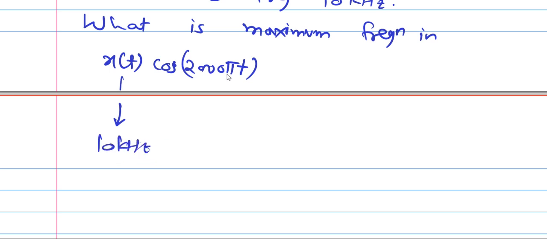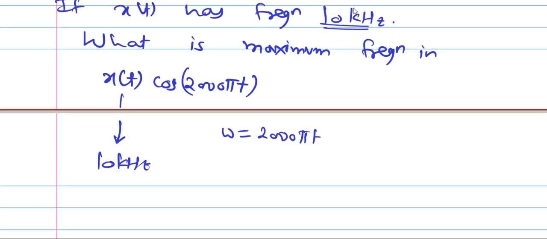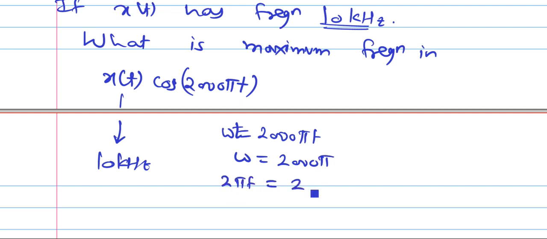And what is the frequency of cos 2000 pi t? It is not 2000 pi. What is the frequency here? So omega is 2000 pi. Answer is in hertz, na? Question is in hertz. Omega t equal to 2000 pi t, t cancel, omega equal to 2000 pi. So 2 pi f equal to 2000 pi, pi cancel, f equal to 1000.